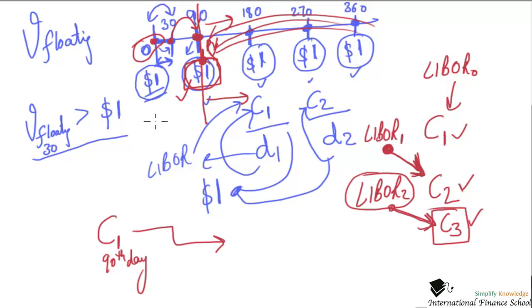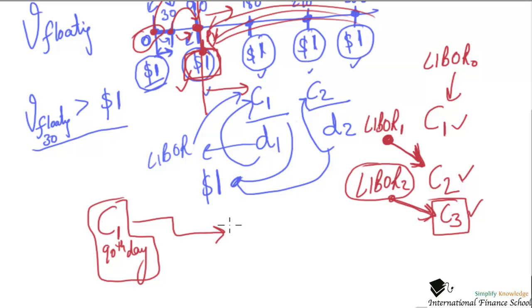So my question to you is, what floating coupon should I pick here on the 90th day? Should I pick whatever is the LIBOR for the next 60 days, or should I pick the one which was decided at the beginning of the swap? Which floating rate coupon should I pick? Yes, the coupon I should pick is the one decided at the beginning of the swap, which means the LIBOR 90, which was observed at time 0. So at time 0, the LIBOR 90 was given to us. If you remember in the question, the LIBOR 90 was given to be 5.5%.